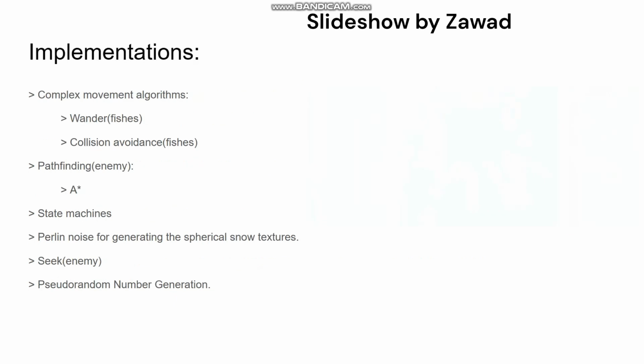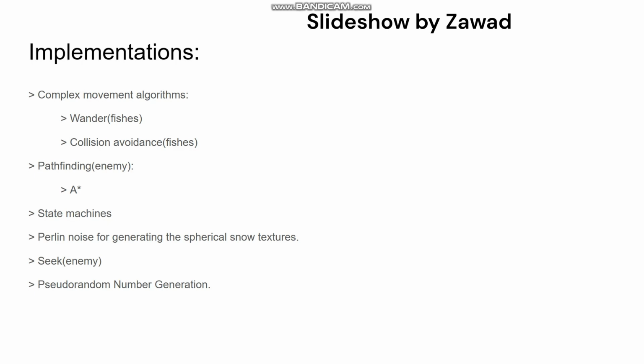So for the implementations, we have tried to touch every aspect of the requirements for the project. For our complex movement algorithms, we have implemented the wandering behavior on the fishes and the collision avoidance on the fishes. For example, when the next position of any of the fishes is within the position of the enemy, the collision avoidance will be triggered. And for pathfinding, we have used it on the enemy, and we have implemented the A star.